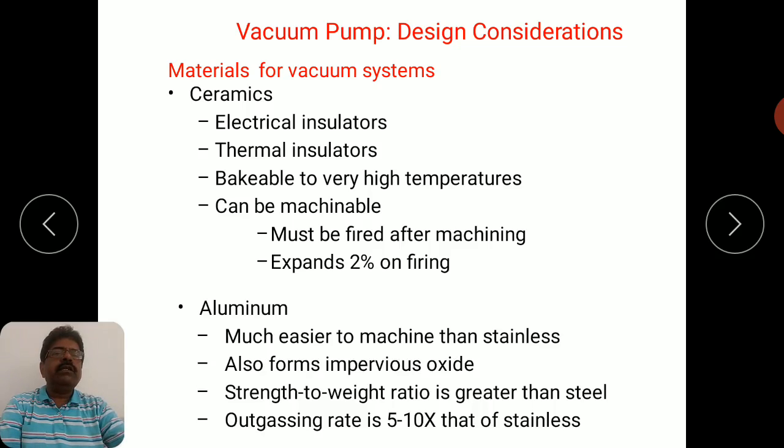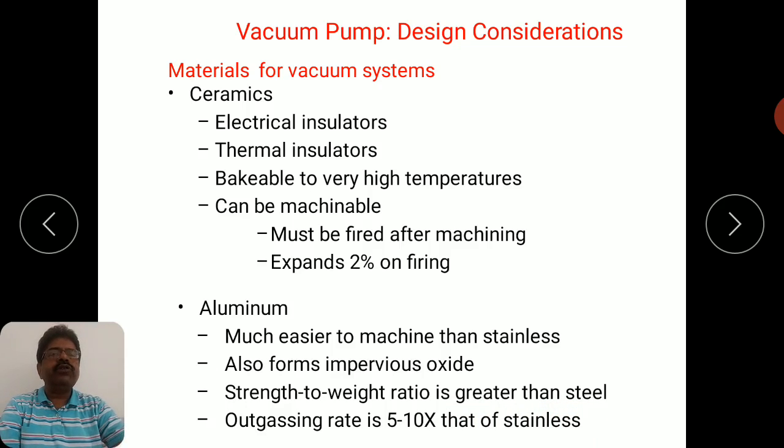Another choice is aluminum, which is a very lightweight material. You know that it is much easier to machine these components of aluminum as compared to stainless steel. It also forms impervious oxides. Its strength to weight ratio is greater than steel, but the outgassing rate is 5 to 10 times that of stainless steel.